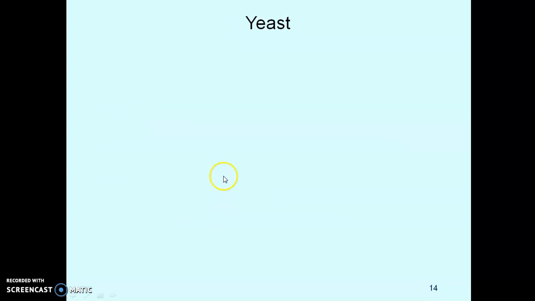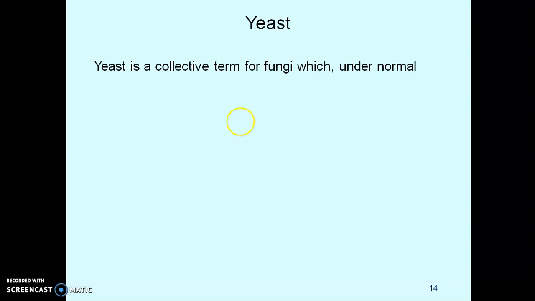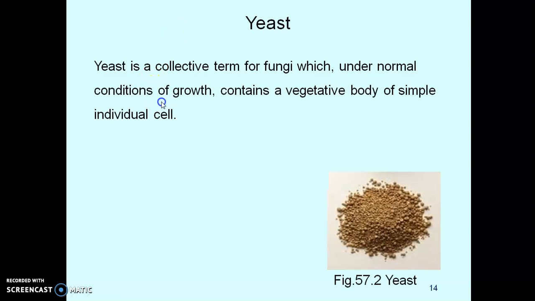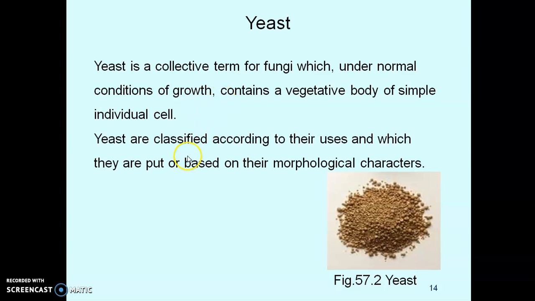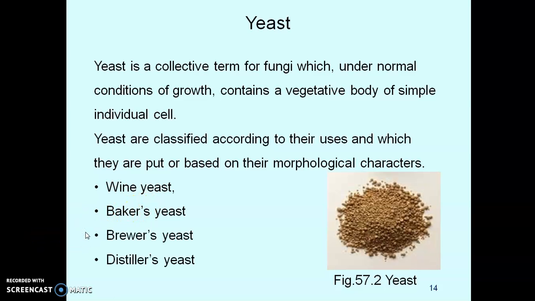Then the third enzyme which we are going to deal with is yeast. Now yeast is nothing but a collective term for fungi under normal conditions of growth, and it contains a vegetative body of simple individual cells. Yeasts are classified according to their use or based on morphological characters. So wine yeast, which is used in wine industries, baker's yeast, which is mostly used in preparation of bread, brewer's yeast, distiller's yeast.